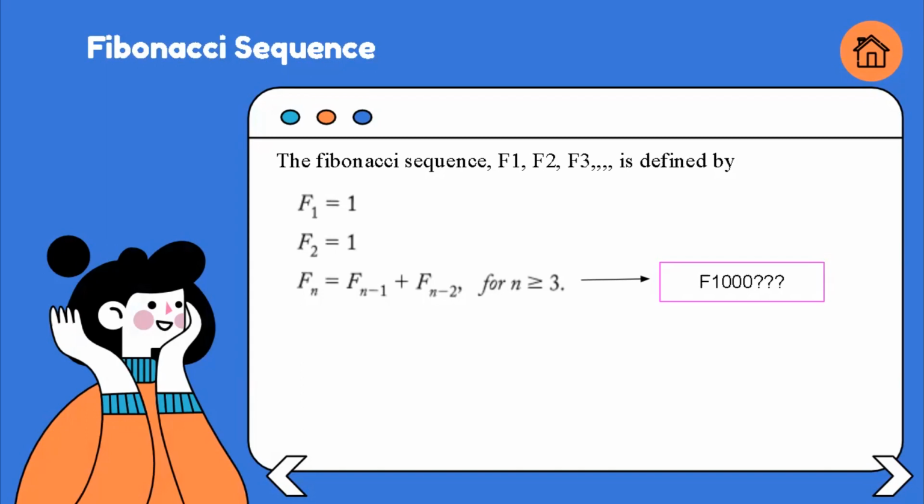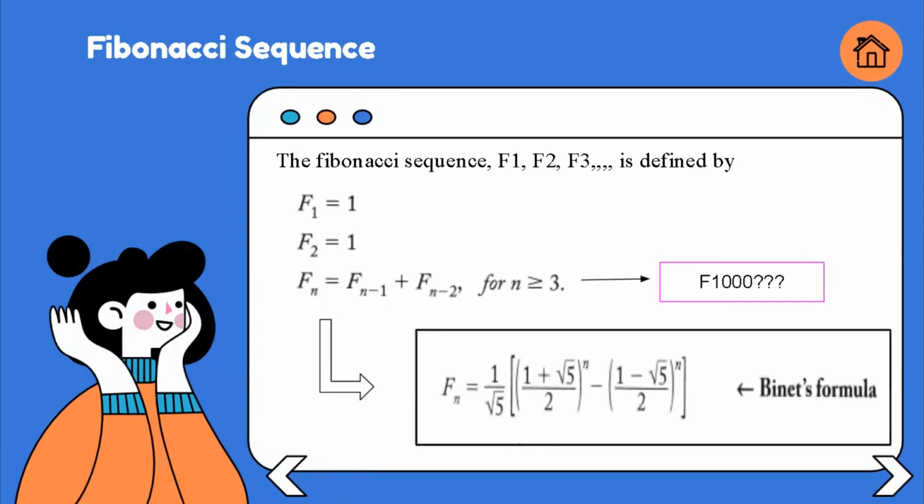So, there is also an explicit formula for the Fibonacci sequence known as Binet's formula. This explicit formula allows the nth Fibonacci number Fn to be found as a function of n without the need to calculate any other number in the Fibonacci sequence.